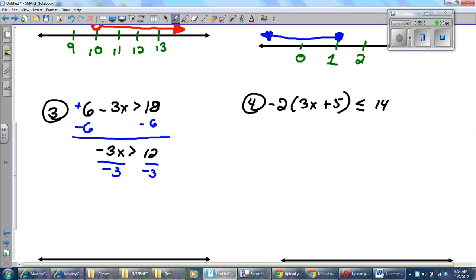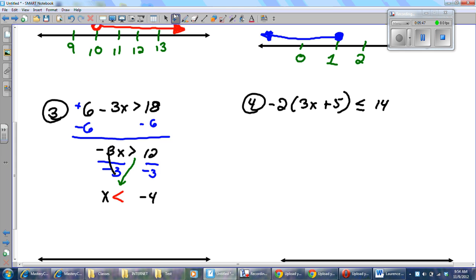Of course, these are going to cancel. I'm going to get x, and I'm going to get negative 4. But whenever you divide or multiply by a negative, the inequality flips. When you multiply or divide both sides of the inequality by a negative, the inequality flips. In other words, the greater than becomes a less than.